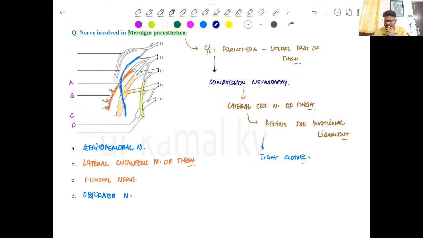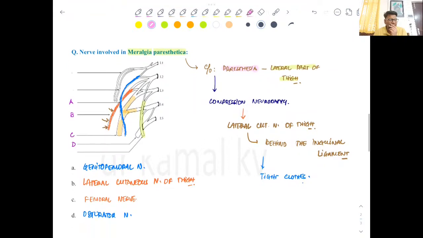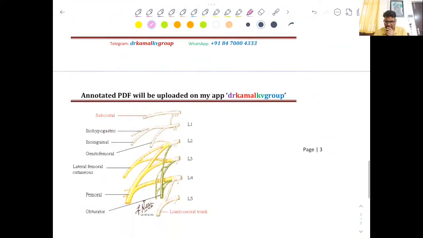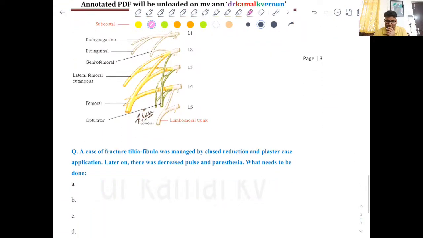The moment a patient presents to you with these complaints, straight away you can say that this is a case of Meralgia paresthetica. Now, anyone would like to add anything here? If you want to add any options or whatever, you are always welcome, but this is just a gross picture of what the questions were. So this question theoretically was very easy, but if you don't know the image of the lumbar plexus, then it was quite difficult.